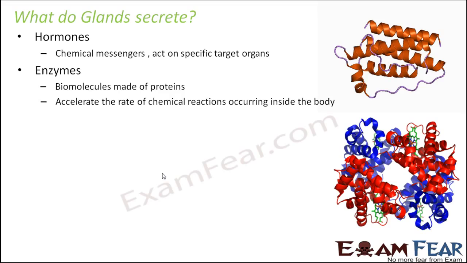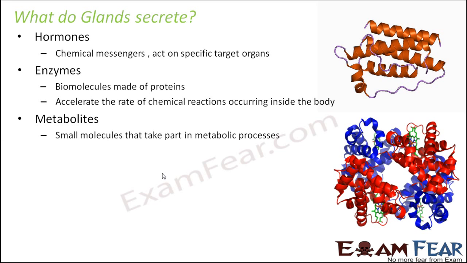For example, during digestion of proteins, fats and carbohydrates, there were enzymes like lipase, amylase, protease. Without those enzymes the reactions cannot take place. So enzymes play a very important role.